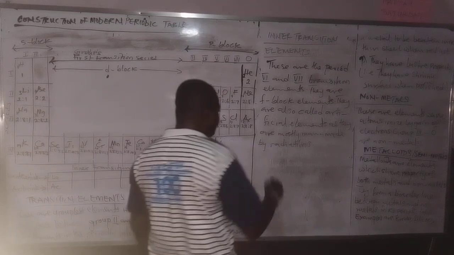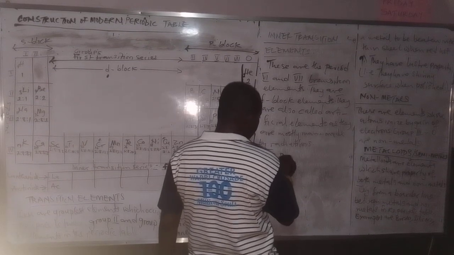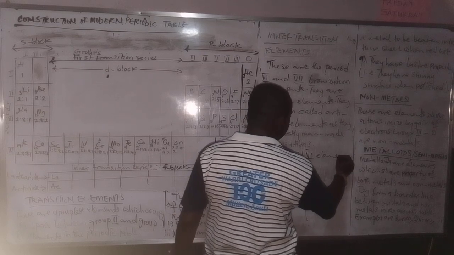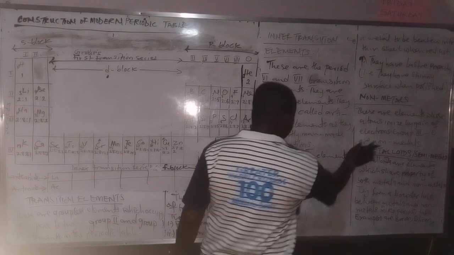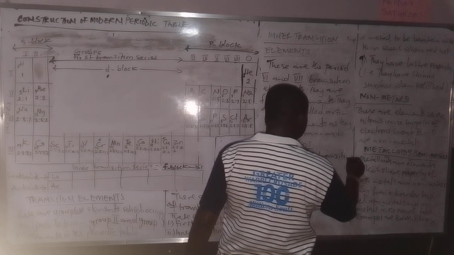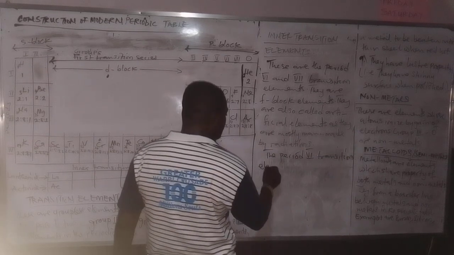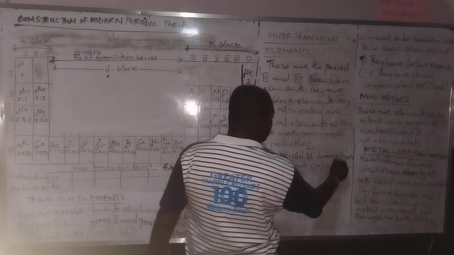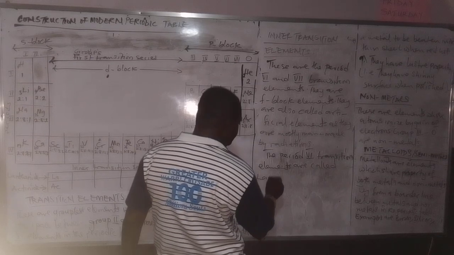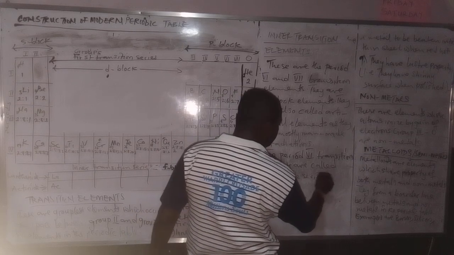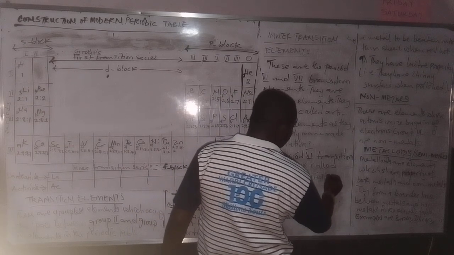Now, the period 6 transition elements are called the lanthanide series. Why?